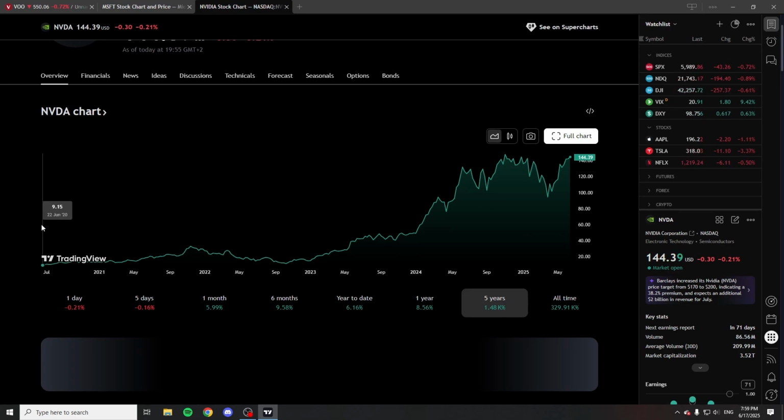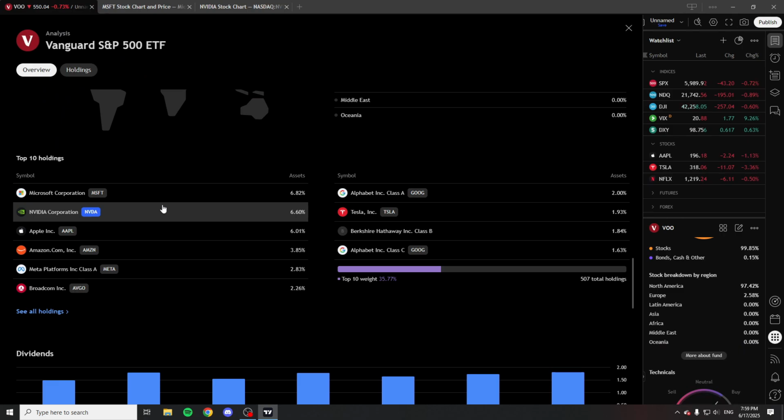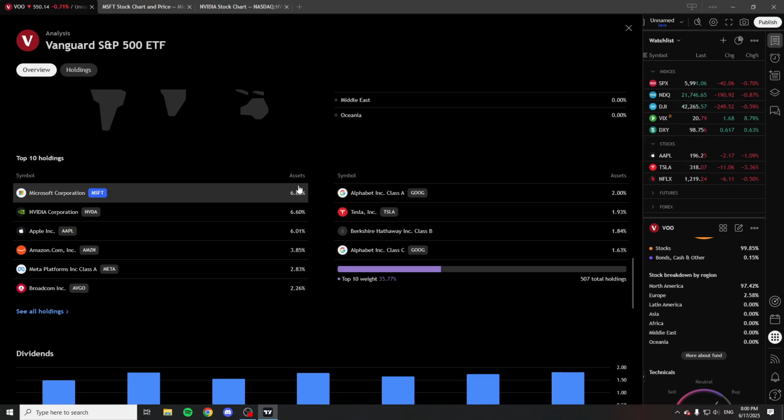So, of course, this has risen quite nicely, which means that sometimes an ETF like this is going to have to sell some of their Nvidia corporation, because if they had a lot of stocks before this in a huge rise, then the chances are the assets under management in Nvidia would be a lot bigger, and then they can never have anything more than 10% in one stock. But that doesn't really matter here because, of course, it is just following the S&P 500. So if the S&P 500 is weighted 10% in Microsoft, well, so is the Vanguard ETF. So you can always be certain that there isn't going to be one company that they think is going to do amazing, which is going to take up a huge spot up here on the top asset list because they simply follow the S&P 500.